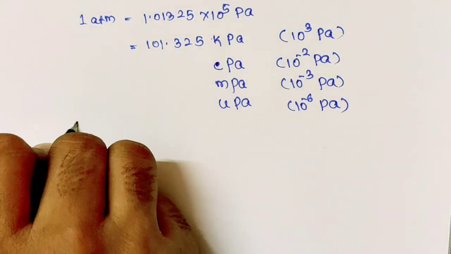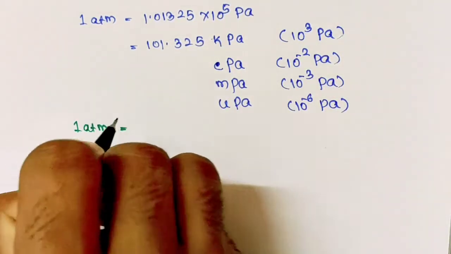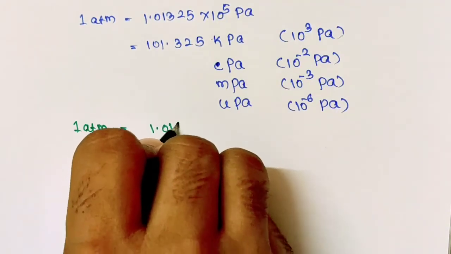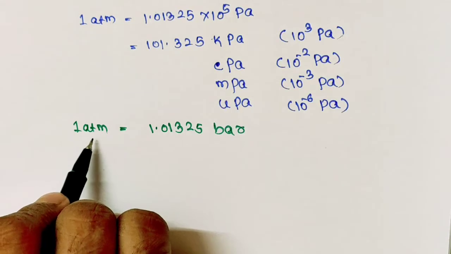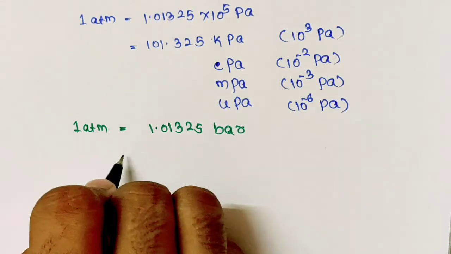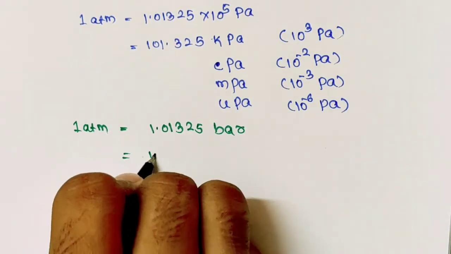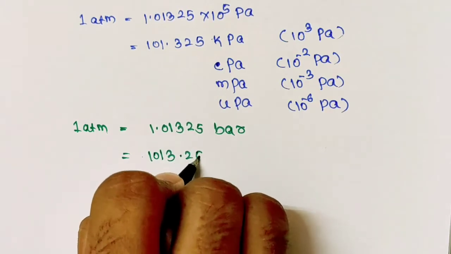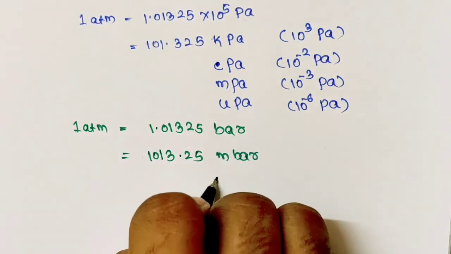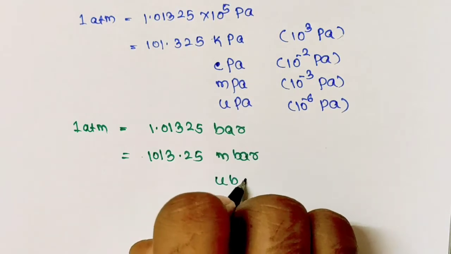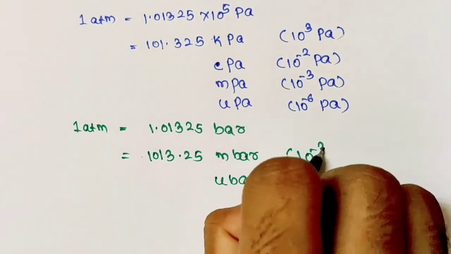We have 1 atmosphere equals 1.01325 bar. Now we can express atmosphere in units of millibar, microbar, like 1013.25 millibar, or you can also express it in units of microbar. Millibar means 10 to the power minus 3 bar.